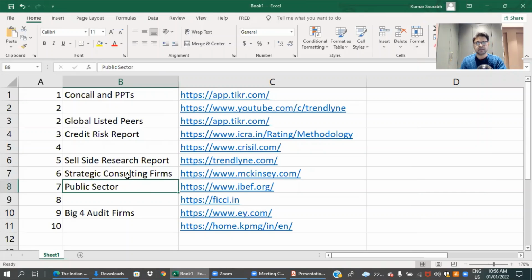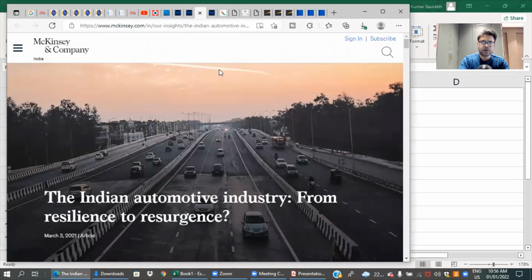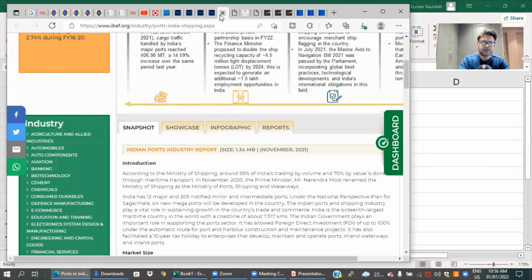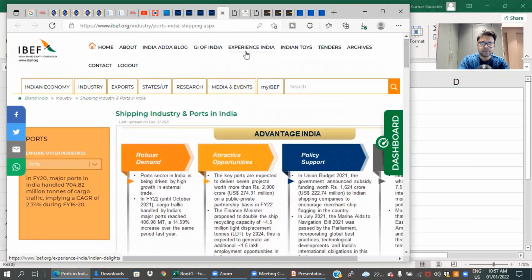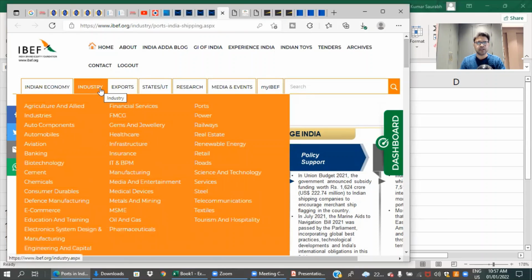The next is public sector, and I was surprised that a lot of good work is being done there, which we can leverage. There are two websites. One is ibef.org. If you go to the ibef.org website and look for sectors, or industries, you can see all the industries, they have a perspective, and also by state.